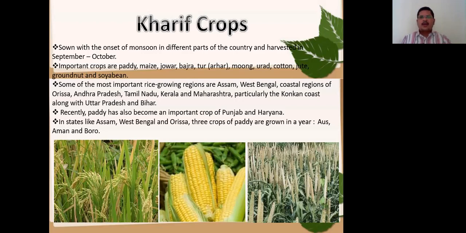Recently, paddy has become an important crop of Punjab and Haryana. Previously we discussed rice production in Punjab and Haryana. They became the commercial crops of those areas. In states like Assam, West Bengal and Orissa, three crops of paddy are grown in a year. So that's why these three seasons of paddy crops are called Aus, Aman and Boro.